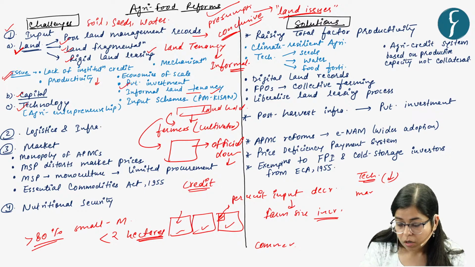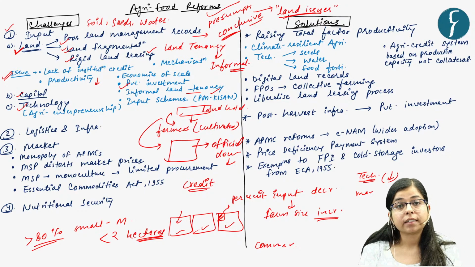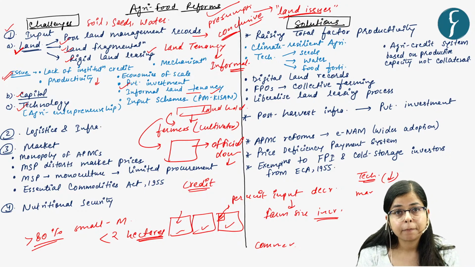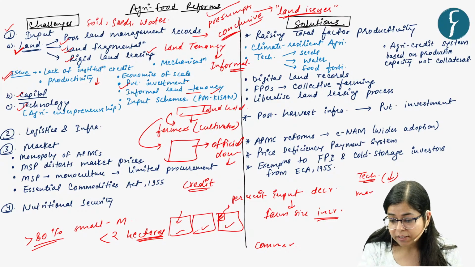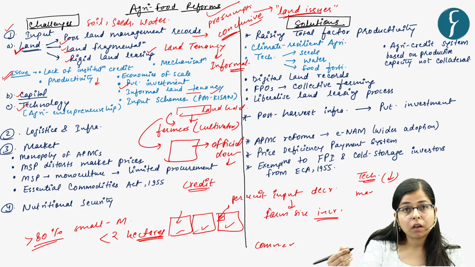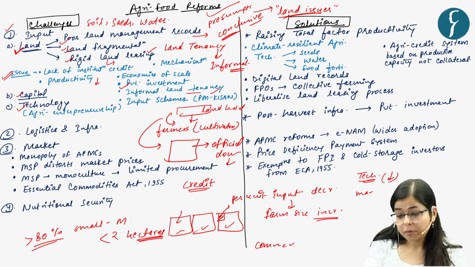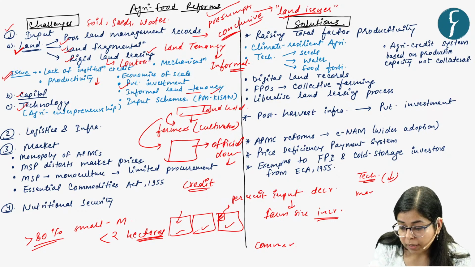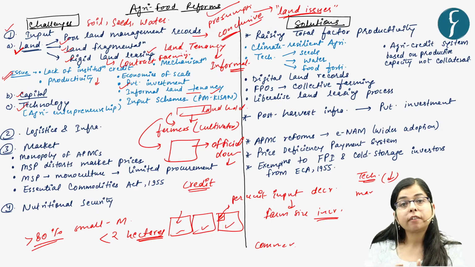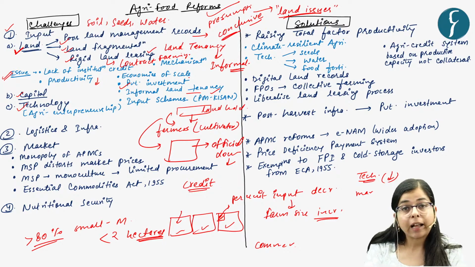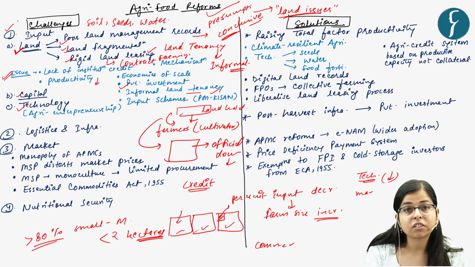Then all these factors deter private investment, because private investors are not able to get hassle-free contract farming agreements. Because of the absence of contract farming agreements, there is a lack of private investment in the agricultural sector, right?